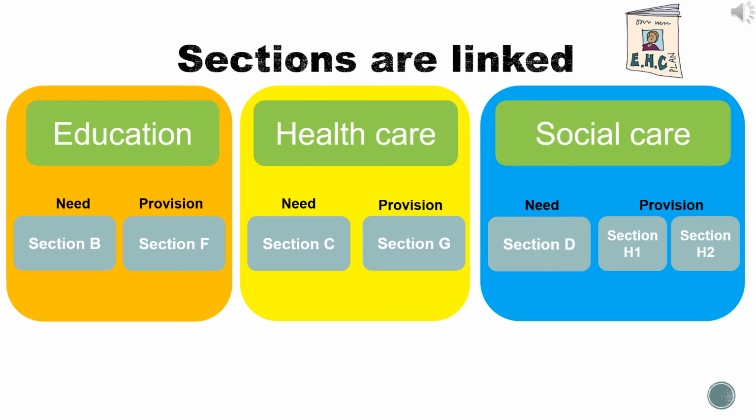For example, an educational need will be written in section B. The provision put in place for those needs will be specifically directly in section F. The same goes for healthcare needs, which are described in section C, and the provision for those healthcare needs is described in section G. Same for social care, the needs are described in section D, and the provision for that is split out into H1 and H2. We'll go into further detail as we go through.